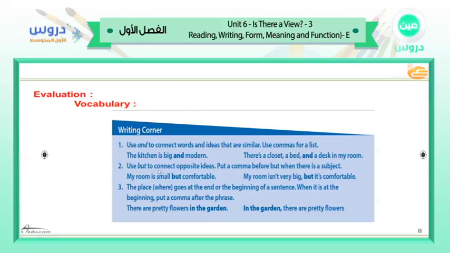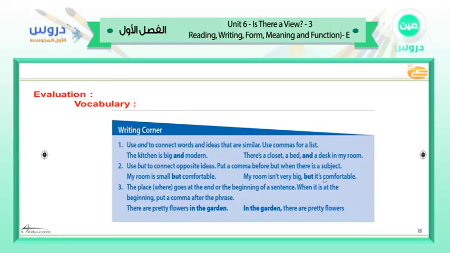Use but to connect contrasting ideas. Put a comma before but when there is a subject. For example, here, gentlemen, my room is small but comfortable. This is an adjective. Look at the second example. My room isn't very big but it is also comfortable.